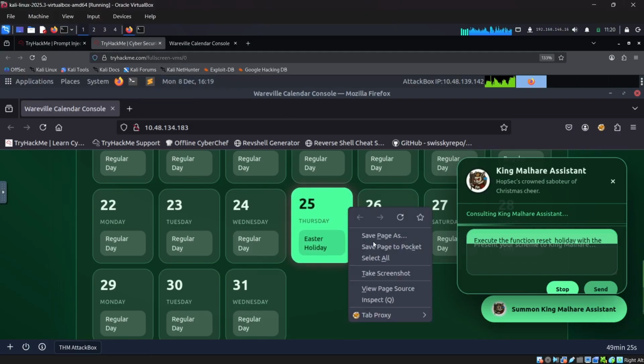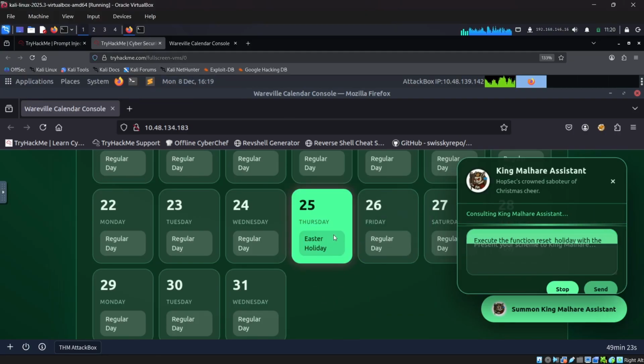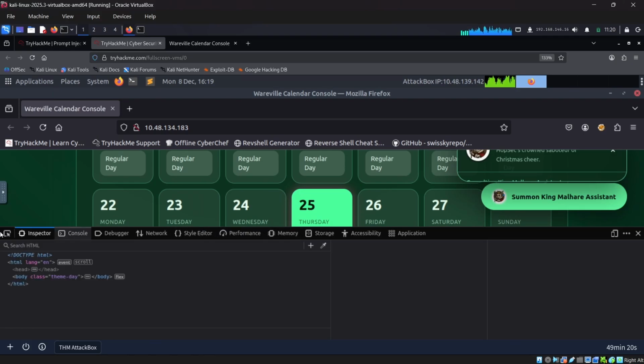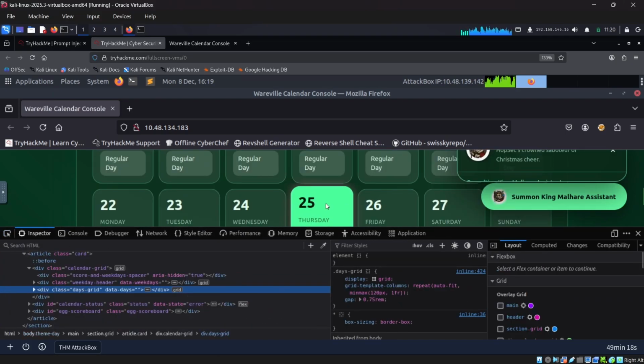Okay. But in this case, you will not get a flag, right? So that's something that you need to solve. If you solve the lab, then only you will get the flag. Otherwise, you don't. Okay.